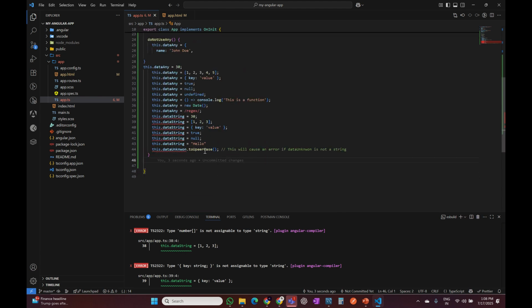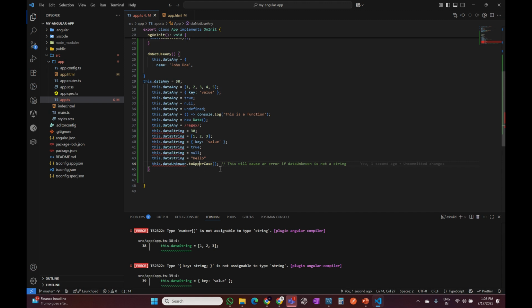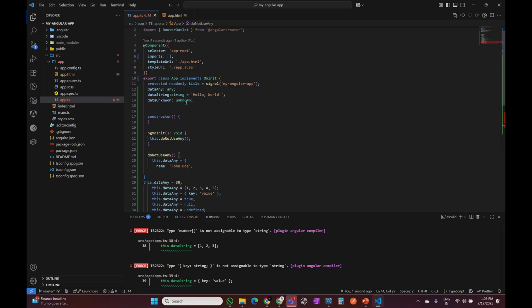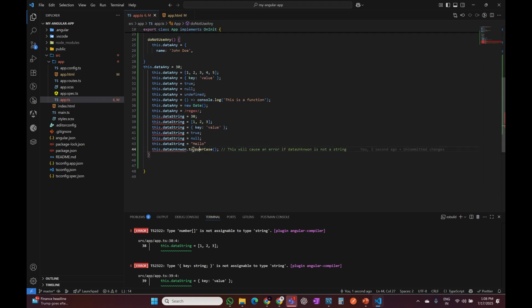We can use toUpperCase with type string only. We cannot use toUpperCase with any type.